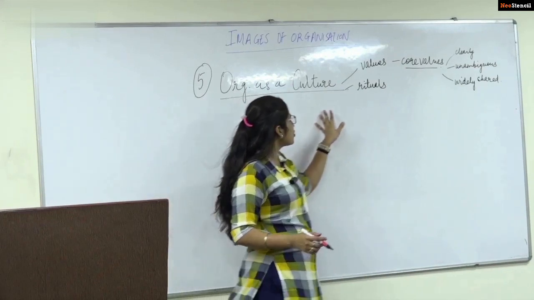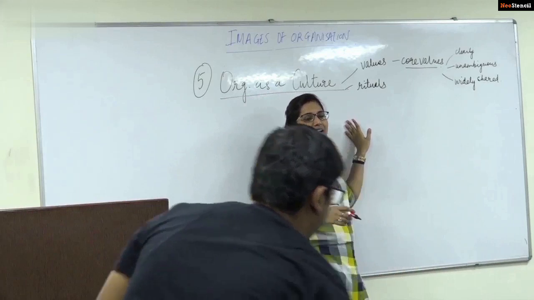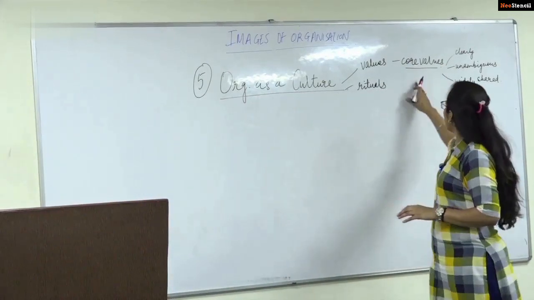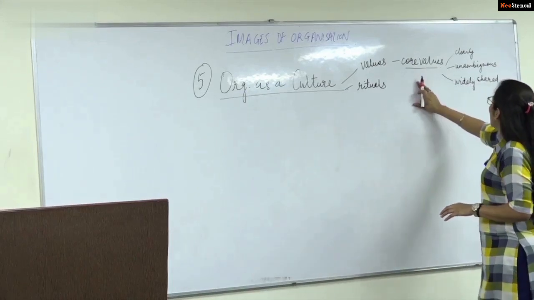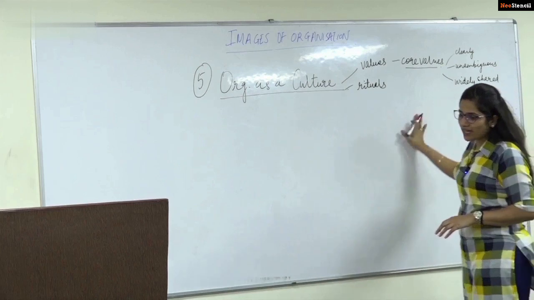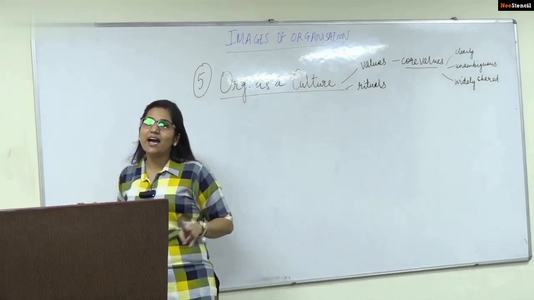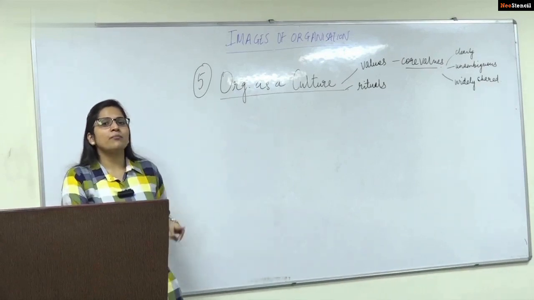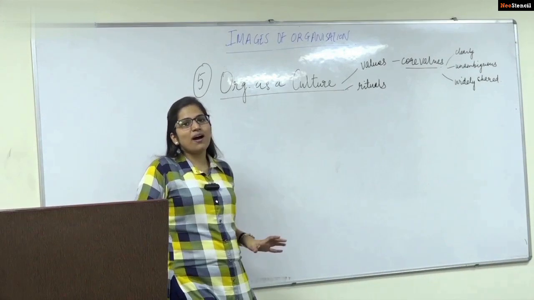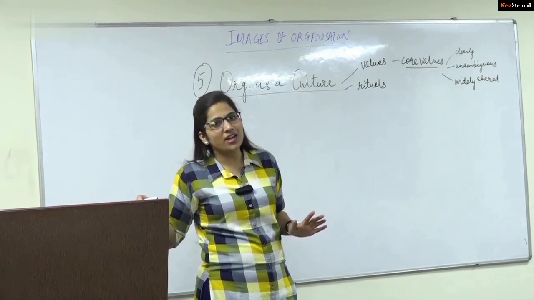So every organization has certain values and rituals which it follows, and these values and rituals form the basis of that organization and affect it. These core values should be clear, unambiguous, and widely shared. It is very important that these values are clear. There should not be any ambiguity. They should be known by employees at every level, because the values form the basic part of any organization. They tend to affect every aspect of the organization.